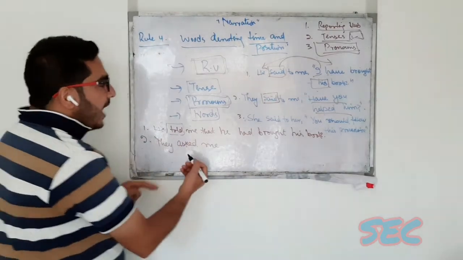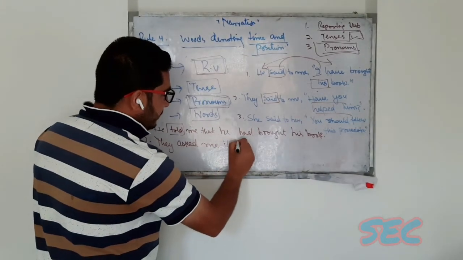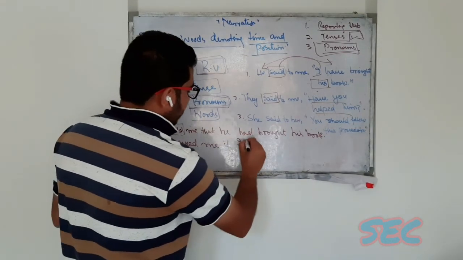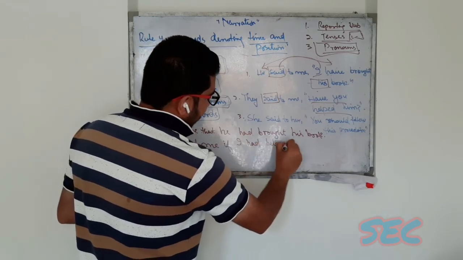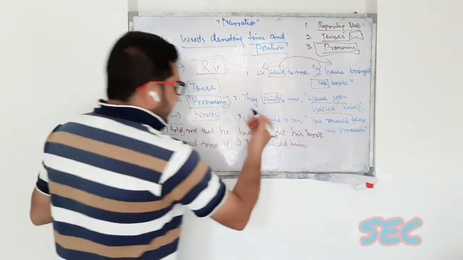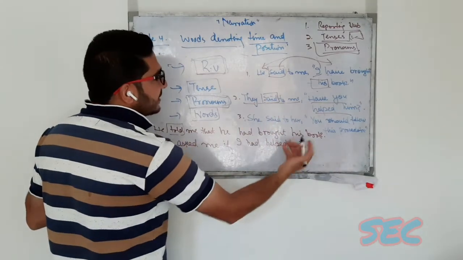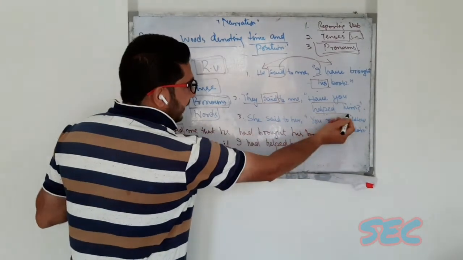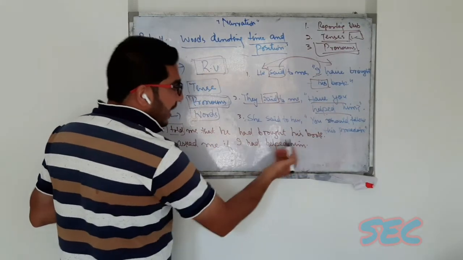So they asked me if I had helped him. They said to me becomes they asked me, and have you helped him, present perfect, becomes past perfect.